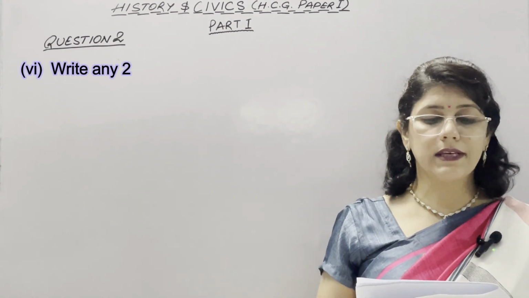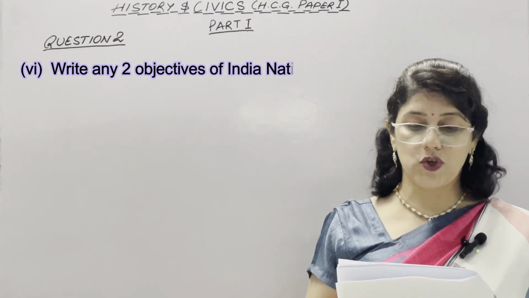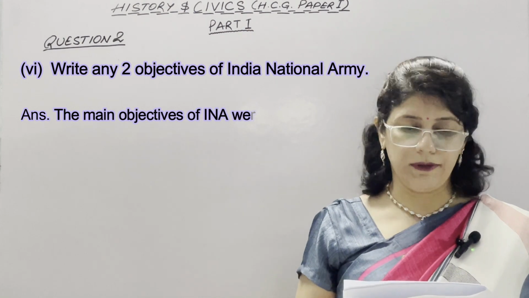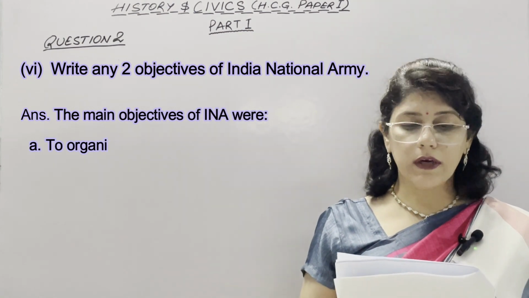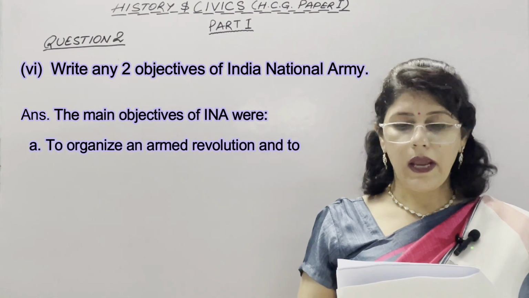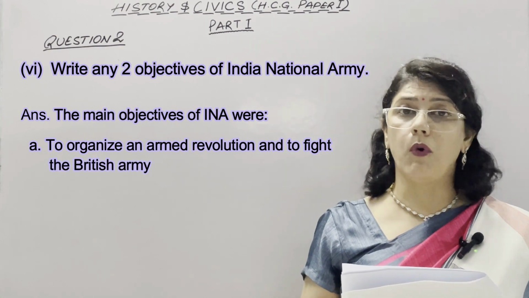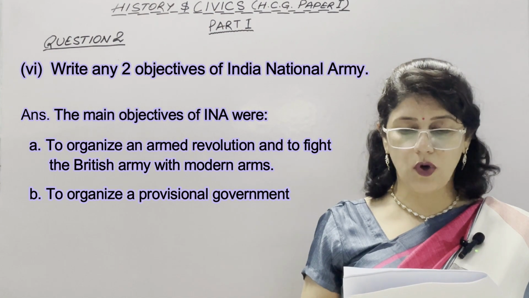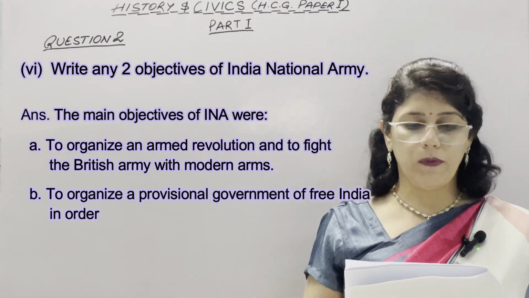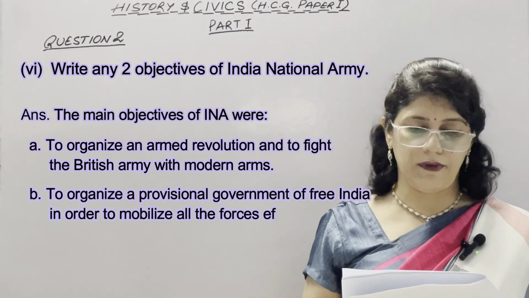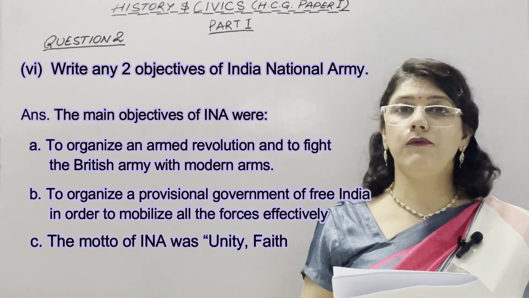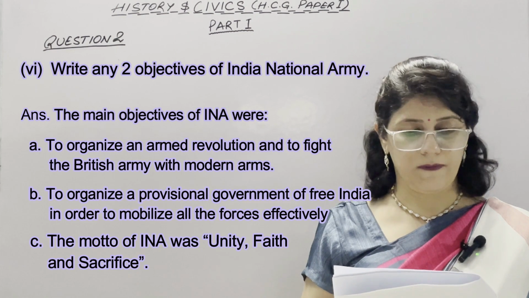Sixth question is write any two objectives of the Indian National Army. The main objectives of INA were: first is to organize an armed revolution and to fight the British Army with modern arms. Second is to organize a provisional government of free India in order to mobilize all the forces effectively. Third is the motto of INA was unity, faith and sacrifice.